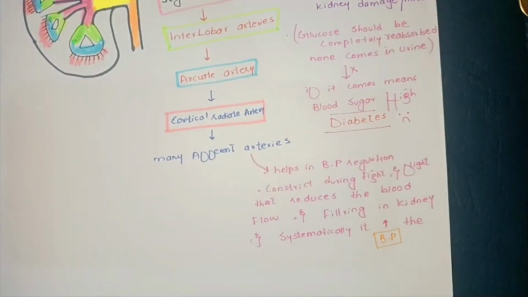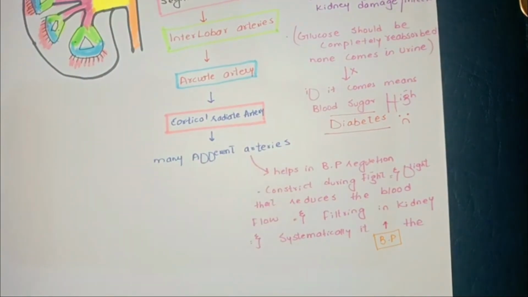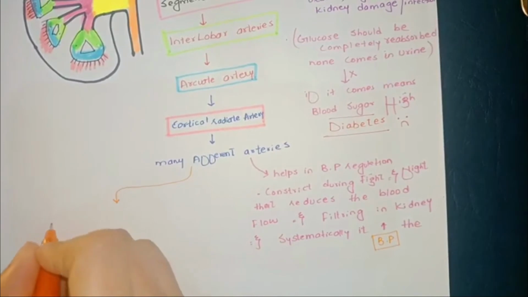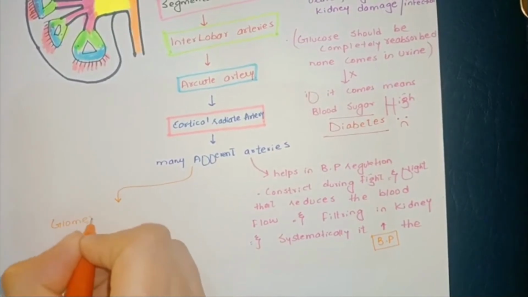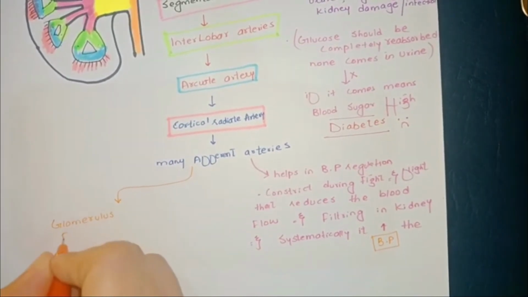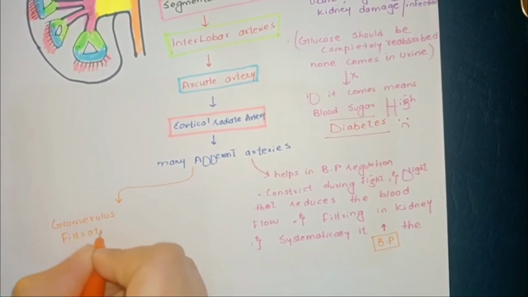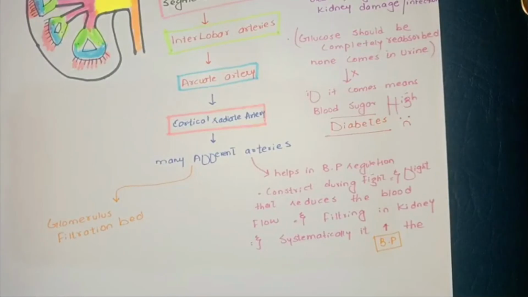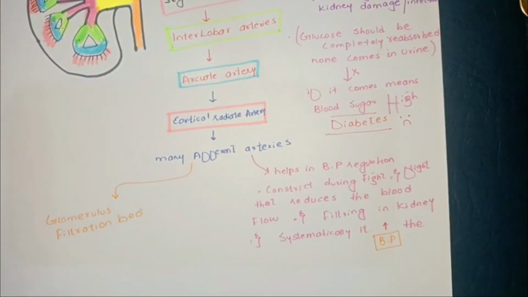Then it goes on to the glomerulus. The afferent arterioles go down to the glomerulus filtration bed, which is the site of filtration.